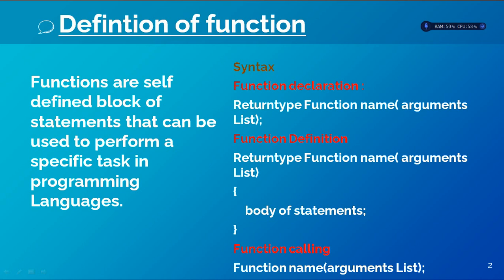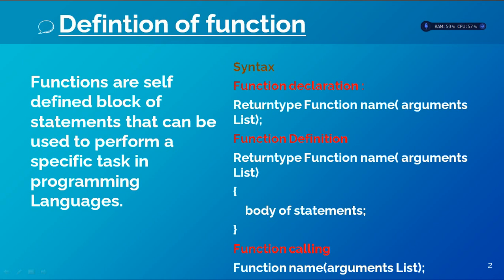Now we'll see the syntax for declaring a function. So this is the syntax for declaring a function. You start with a return type, and this return type may be an integer, character, float, whatever it will be. Then the function name specifies the name of the function, and within parentheses we can provide the argument list or parameters list, and you must close with a semicolon.